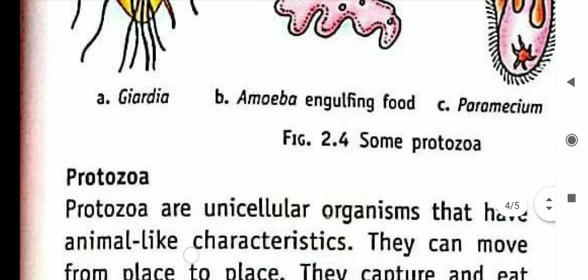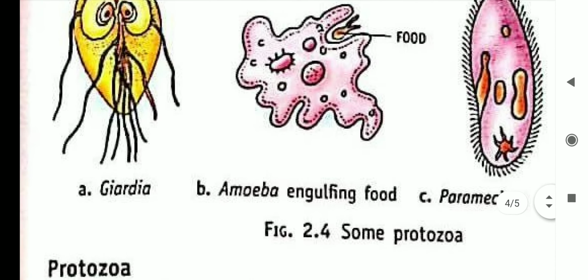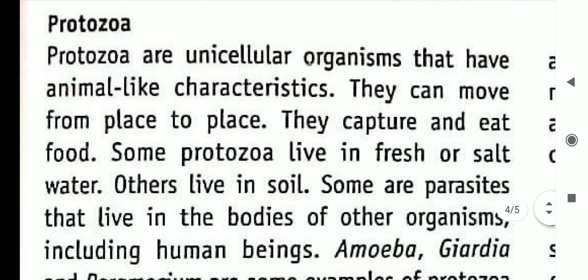Next is protozoa. You can see some protozoa examples there: amoeba, paramecium, and trypanosoma. Protozoa are unicellular organisms that have animal-like characteristics. They can move from place to place. They capture and eat food. So protozoa are unicellular, having only a single cell, and have animal-like properties, like algae have plant-like properties. They can move from one place to another in search of food. They capture and eat food.